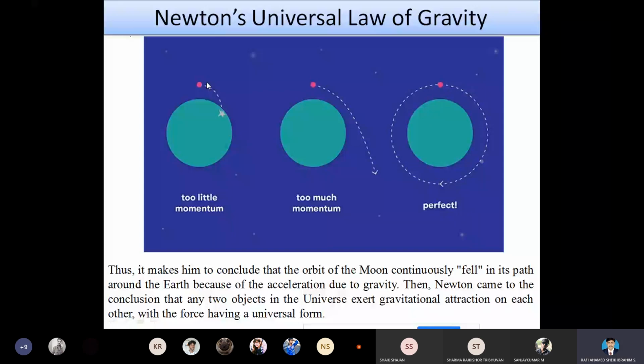The second assumption: the same object on the same surface of the earth, but when the horizontal velocity is very much higher than the gravitational force, what happens? It will go on increasing, and at one stage it will collapse. So this is the second assumption.